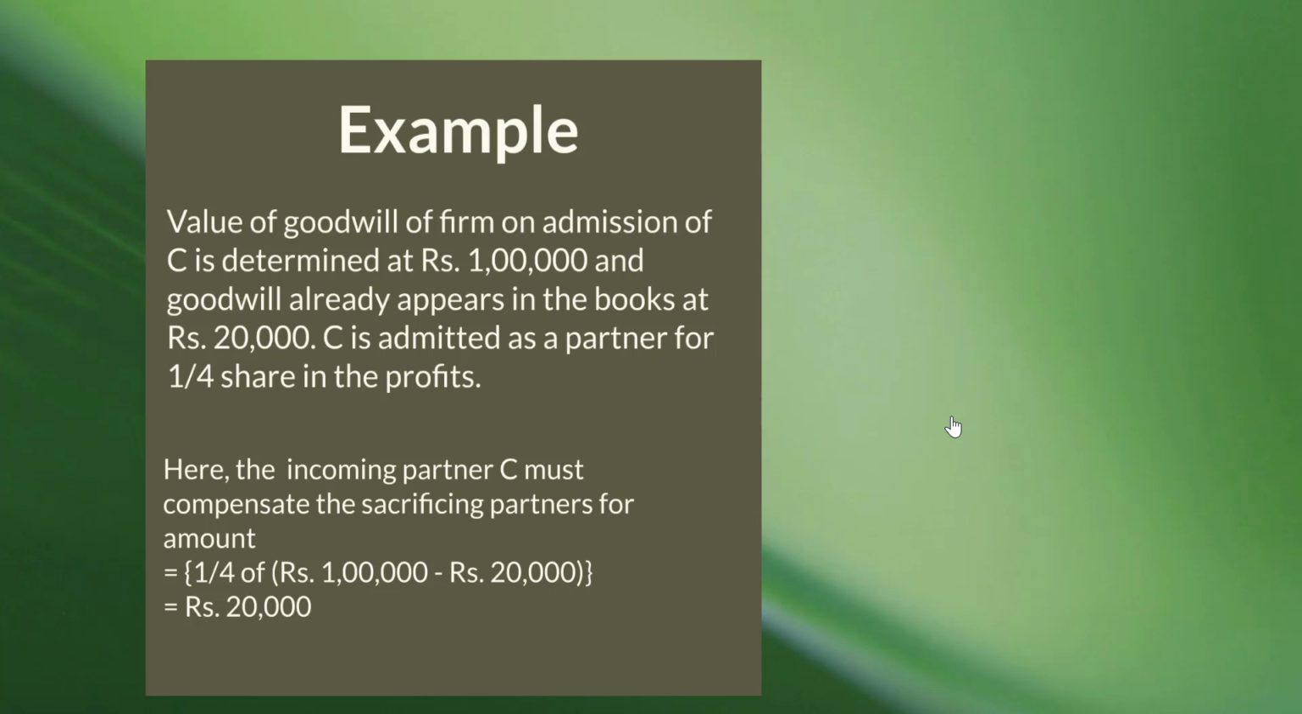So usually what we do is we write off the 20,000 among the old partners in their old profit sharing ratio and calculate C's share of goodwill as 1 lakh into 1/4, equal to rupees 25,000. But when existing partners decide that they want to carry forward this 20,000 goodwill already appearing in the books, C is required to compensate the sacrificing partners for 1/4 of 1 lakh minus 20,000, or 1/4 of rupees 80,000, equal to rupees 20,000.